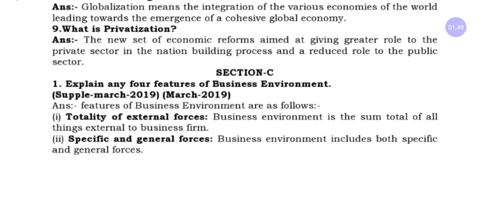Here, all external forces mean the business environment includes all external forces like political environment, legal environment, social environment, and technological environment. All these forces or factors which may influence the business operation are called all external forces or totality of external forces.